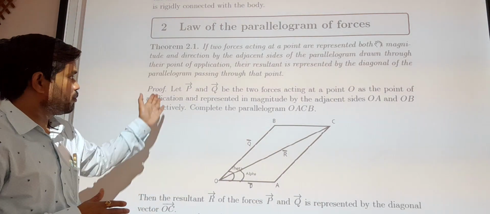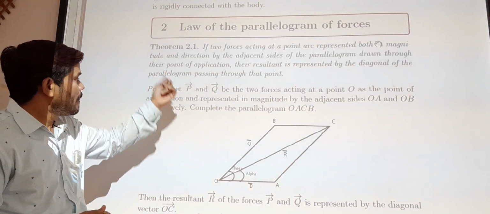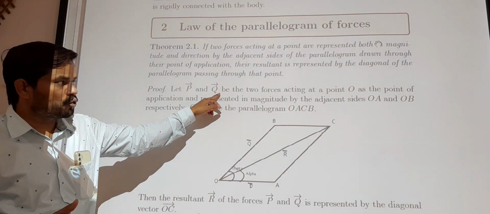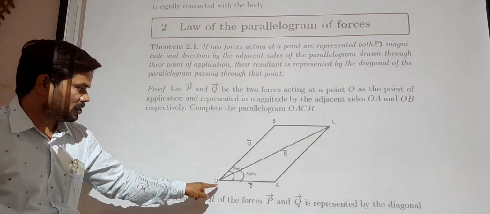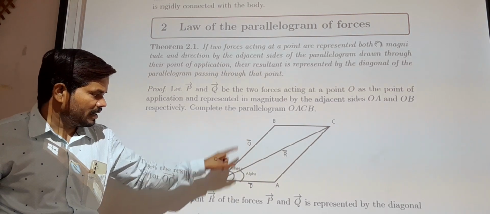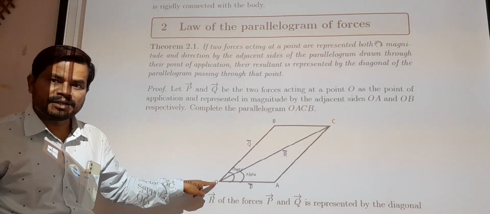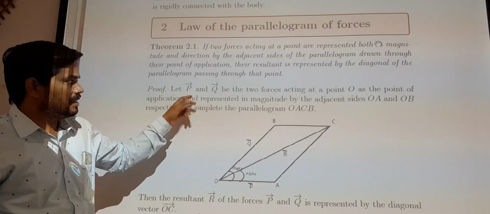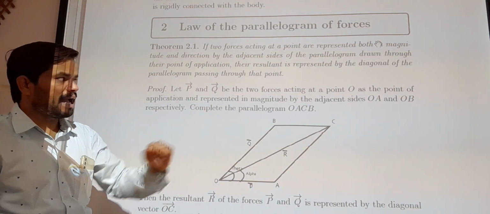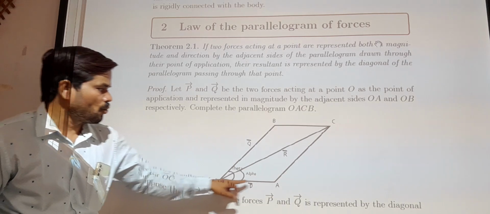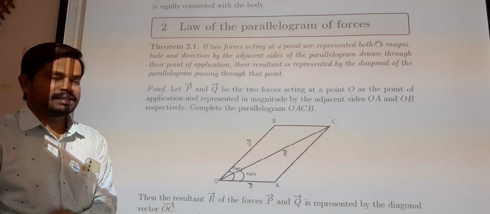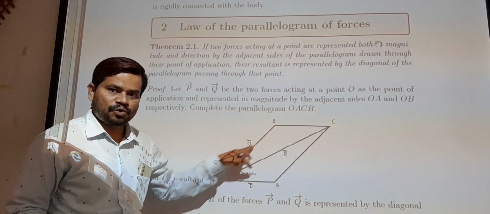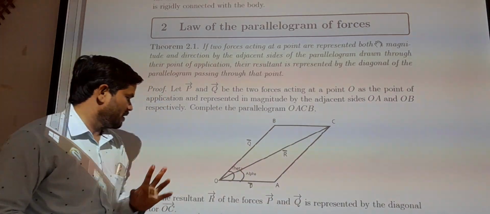See here the proof of this theorem or law. Let us assume P bar and Q bar are the two forces acting at a point O. This point of application, and they are represented in magnitude by the adjacent sides OA and OB. This complete parallelogram is OACB. Are you seeing this in the figure?